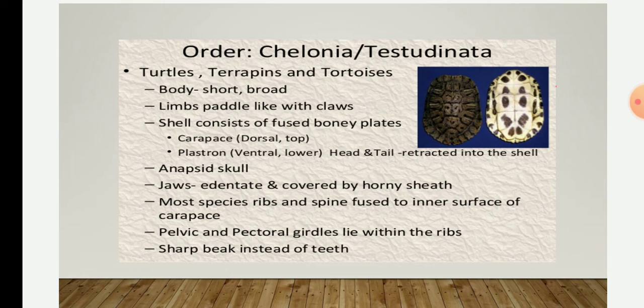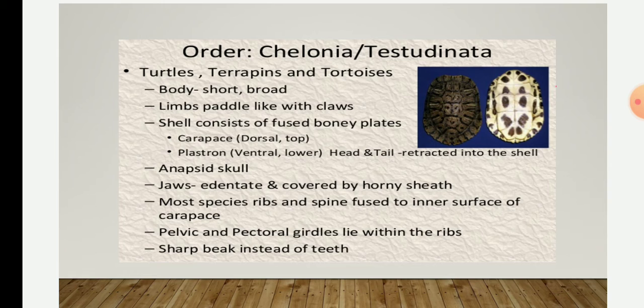Students, please remember that this order Chelonia belongs to the subclass Anapsida. They have an anapsid skull which lacks one or more skull openings, or fenestrae, near the temples, and this anapsid skull is the most primitive type of skull, called the ancestral stock from which synapsid and diapsid skulls have evolved.